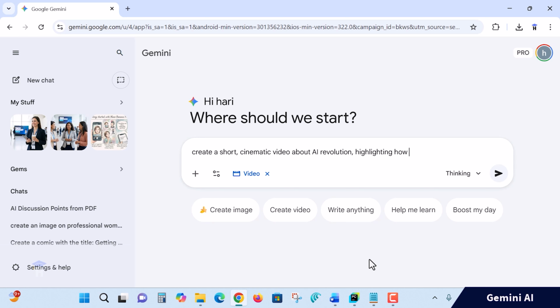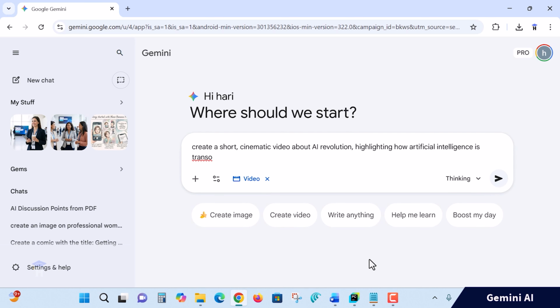Highlighting how artificial intelligence is transforming and shaping the future, and using futuristic visuals.